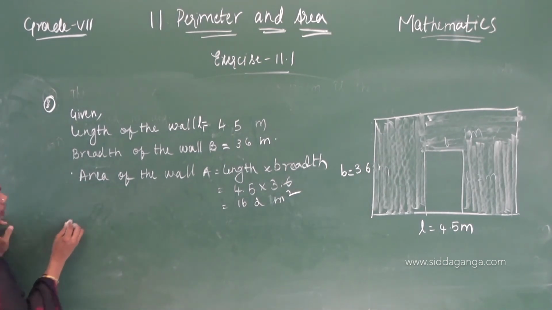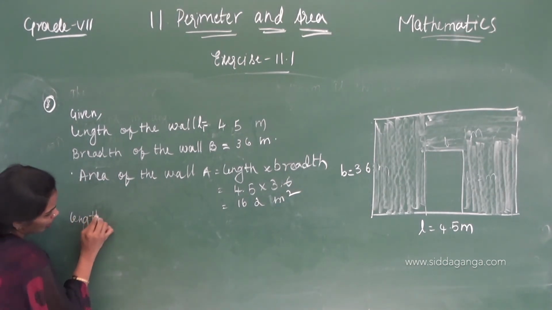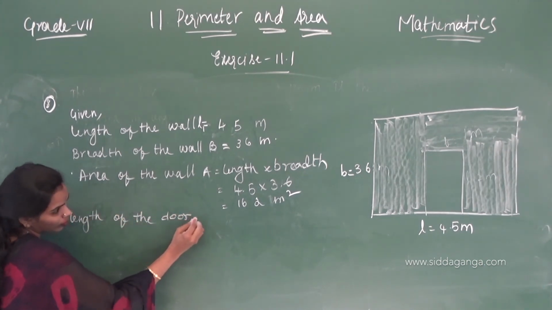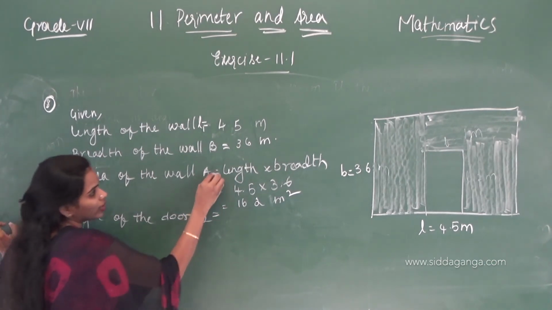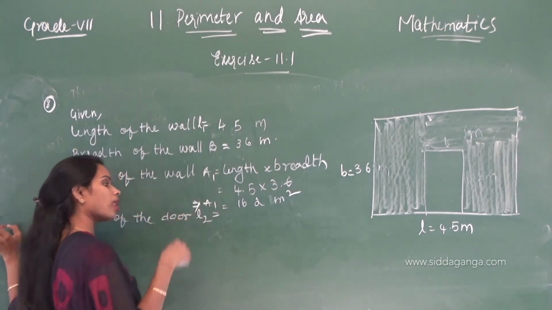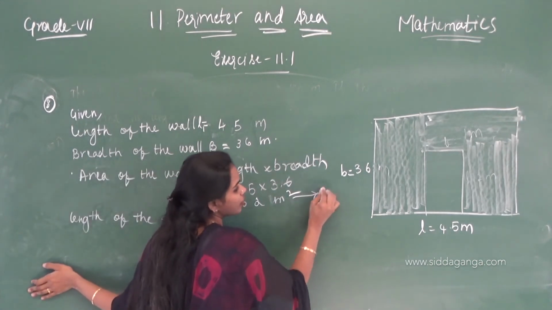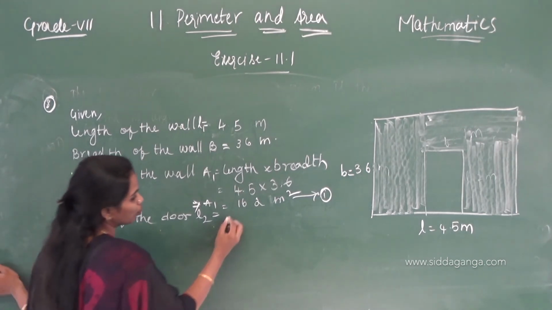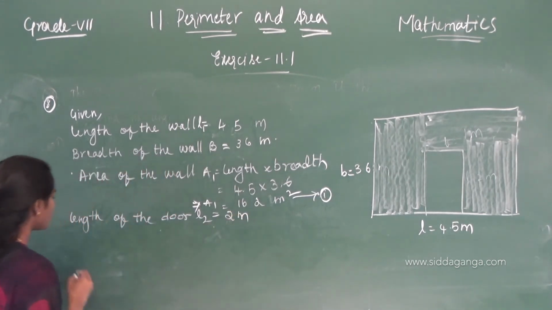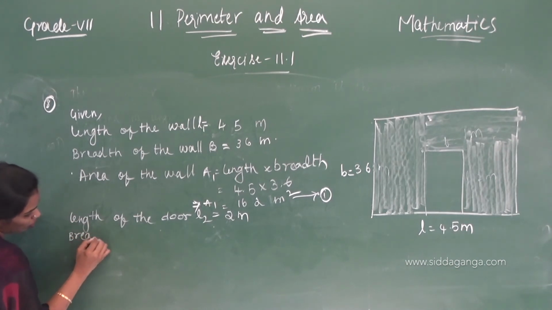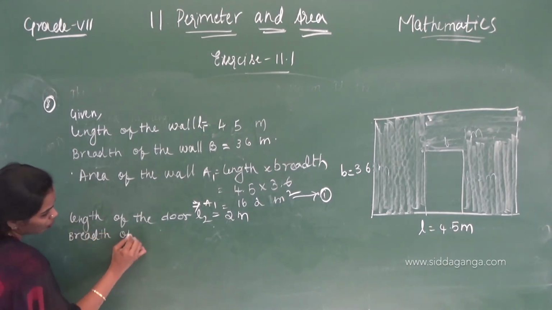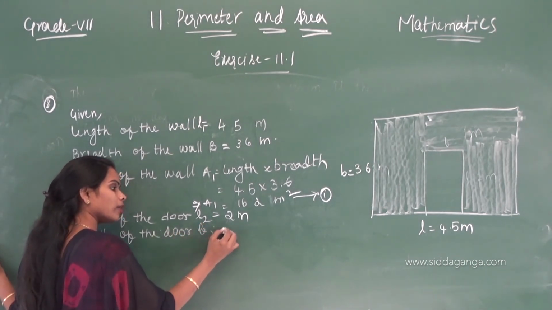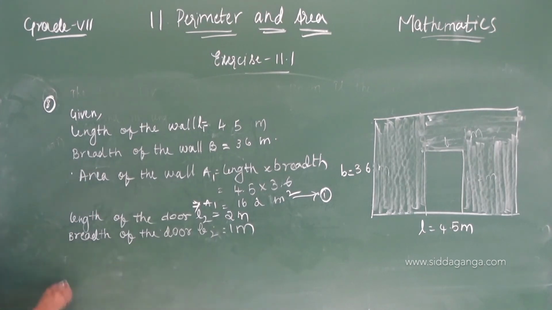Okay, then length of the door L2. This one is A1, I am taking this as first equation. Length of the door L2 equals 2 meters. Breadth of the door B2 equals 1 meter.